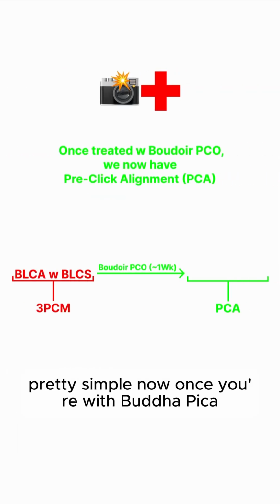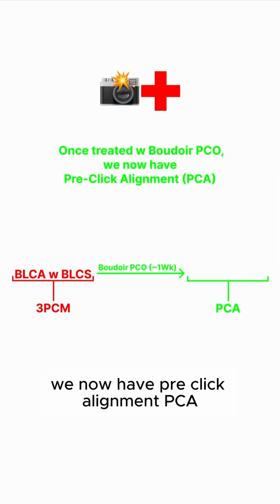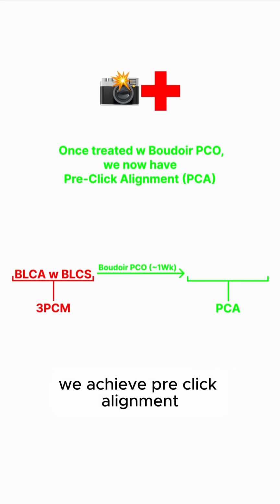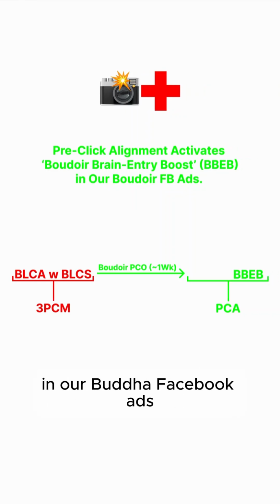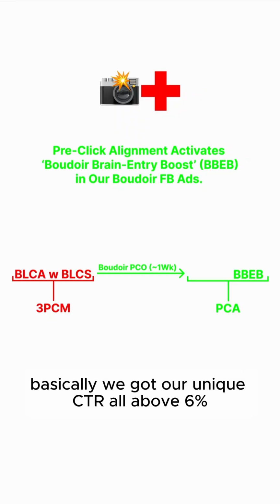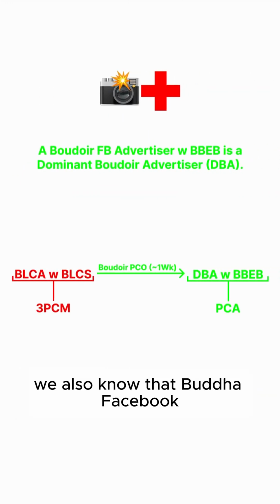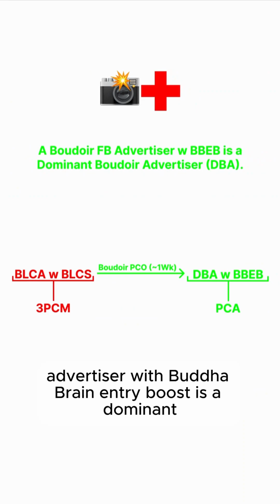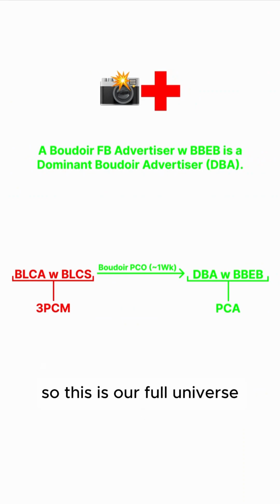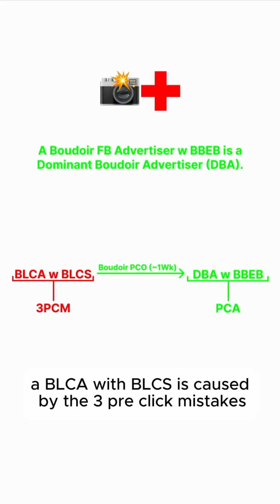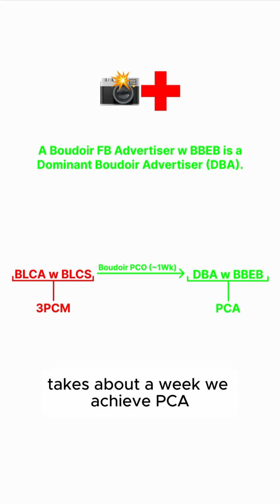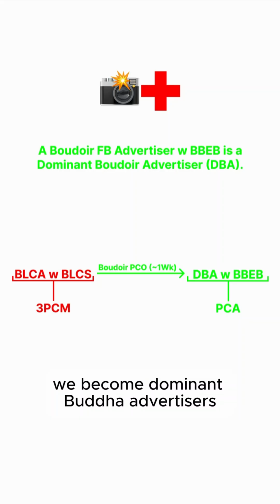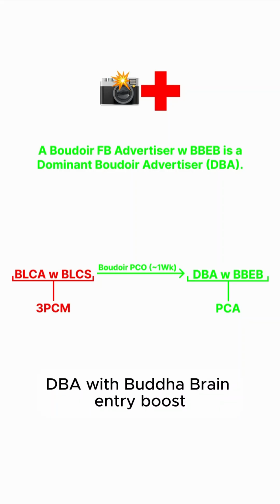Pretty simple. Now, once you're with Boudoir Pico, we now have pre-click alignment, PCA. So we get rid of the 3 pre-click mistakes, we achieve pre-click alignment. And pre-click alignment activates Boudoir brain entry boost in our Boudoir Facebook ads. Basically, we got our unique CTR all above 6%. We also know that a Boudoir Facebook advertiser with Boudoir brain entry boost is a dominant Boudoir advertiser, a DBA. So this is our full universe. A BLCA with BLCS is caused by the 3 pre-click mistakes. Easy enough. We treat it with our solution, Boudoir Pico. It takes about a week. We achieve PCA, the pre-click alignment, and we become dominant Boudoir advertisers, DBA, with Boudoir brain entry boost.